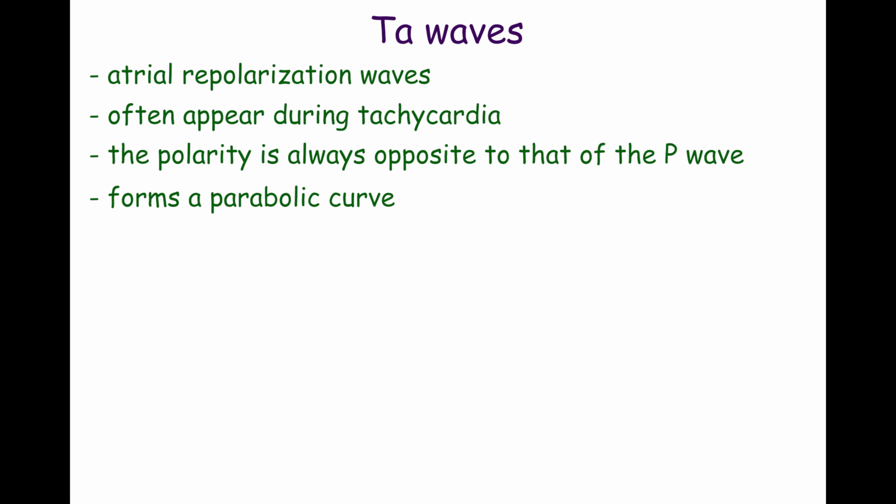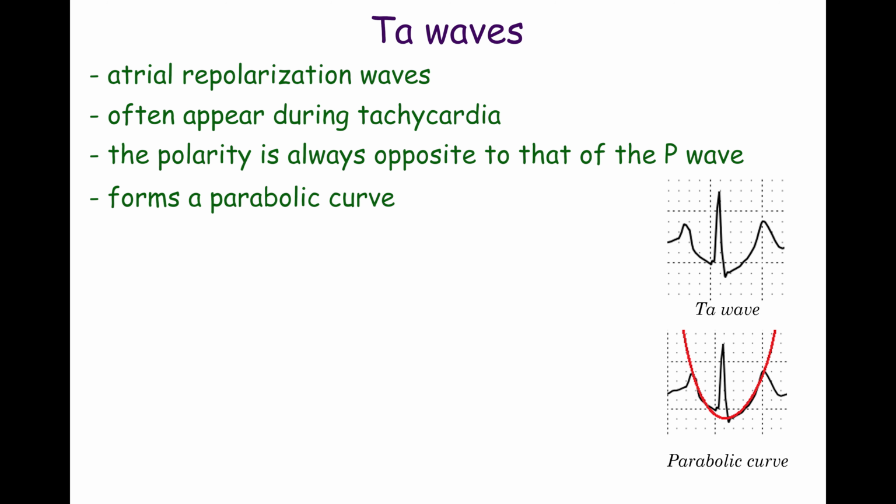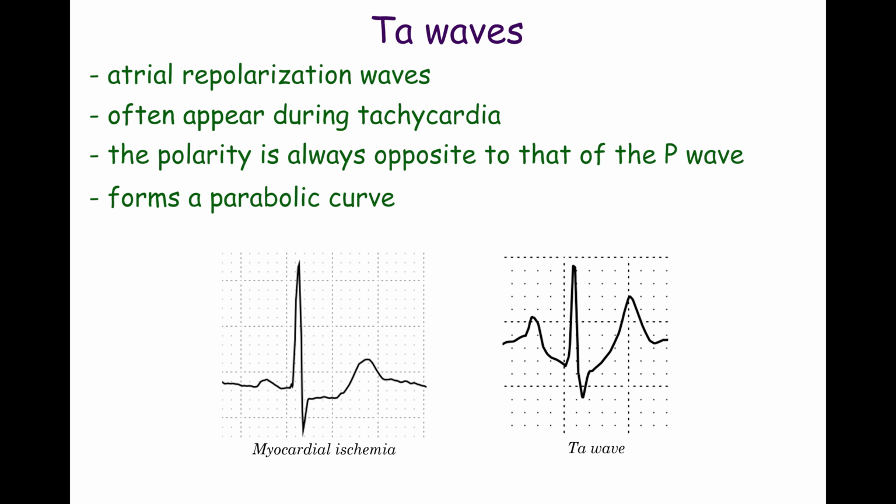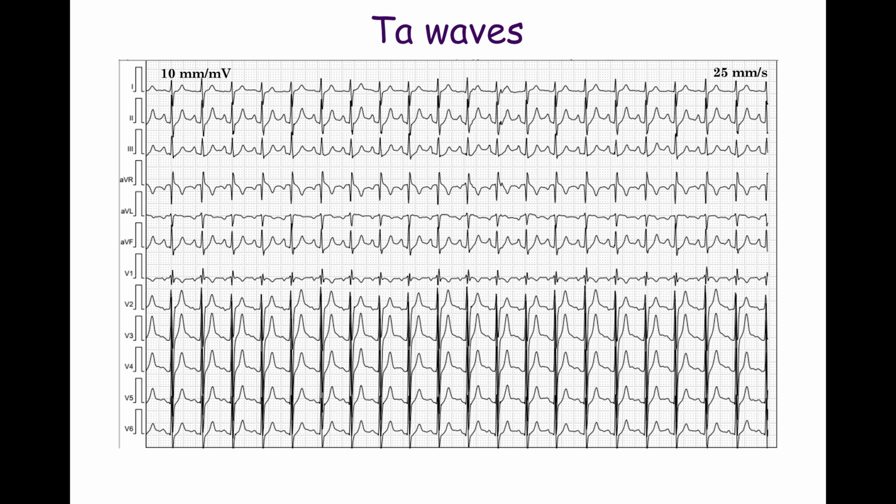The atrial repolarization wave forms a parabolic curve. The descending part of the curve is the P wave and the PR segment. The ascending part is the ST segment and the T wave. In leads with a positive P wave, the Ta wave is negative. In leads with a negative P wave, the Ta wave is positive. The atrial repolarization wave is often observed as downsloping PR segment depression and upsloping or occasionally horizontal ST segment depression.